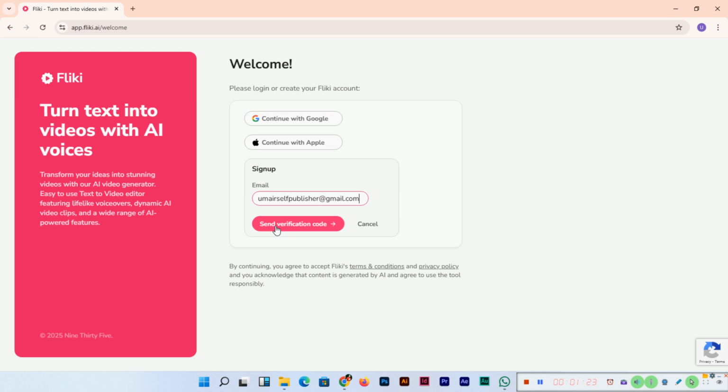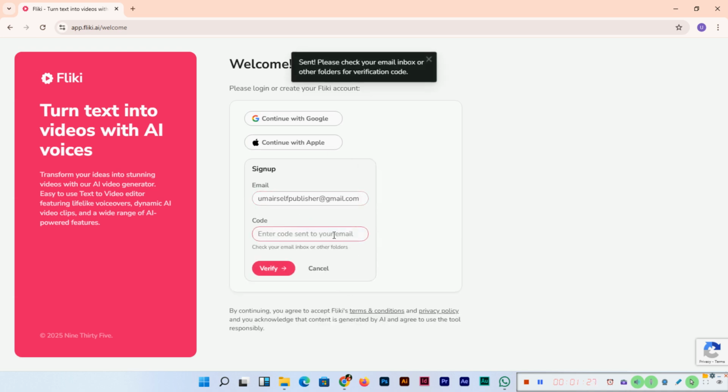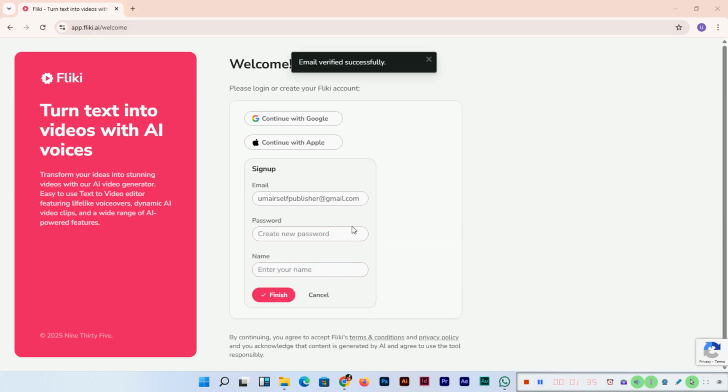Next, send verification code. We need to type the code here, so we go to the email and copy and paste the code. Once we type the code, it will say email verified successfully. Now you can type your password and enter your name. Then click on finish.